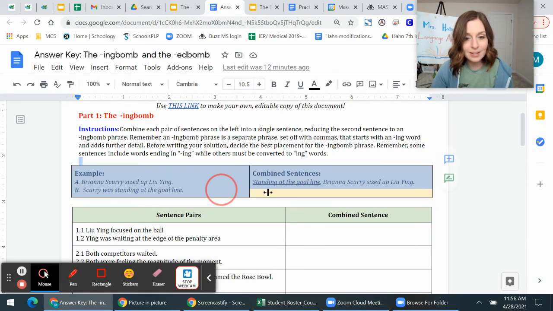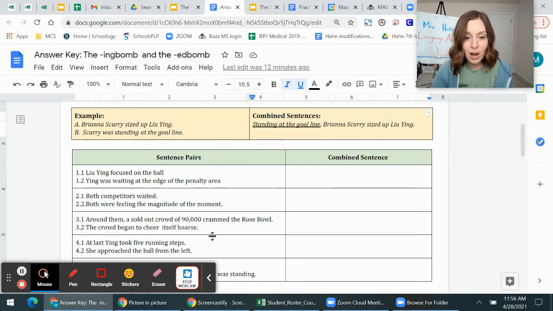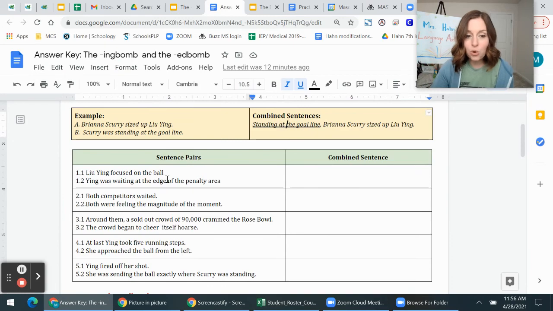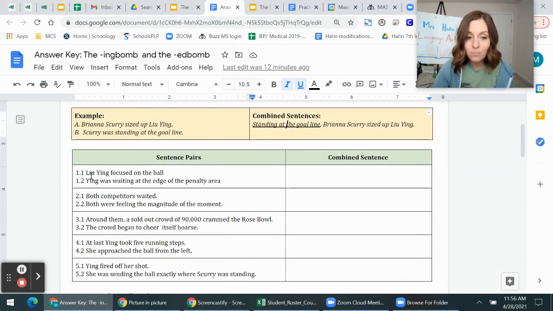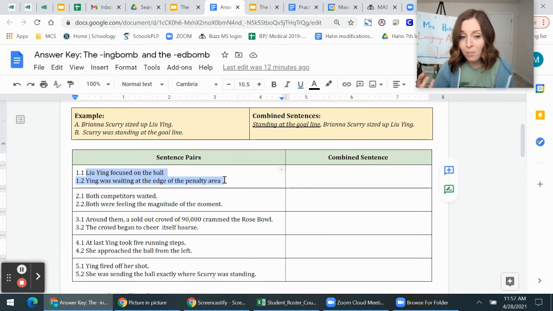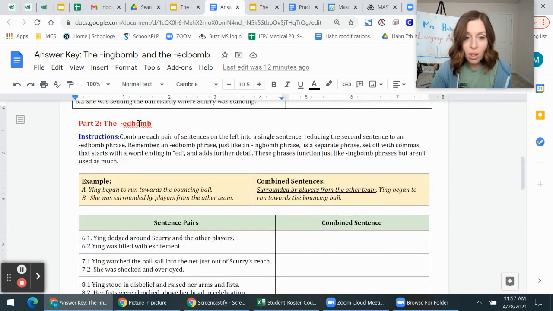So here's what the assignment looks like. You've already seen these examples. Basically, the first box has a group of sentences that you want to combine using the ing-bomb. So part 1 is practicing ing-bomb sentences. For each group, you want to put both sentences together, making one longer complex sentence. Remember, you need to use an ing-bomb phrase, so the second sentence typically will have an ing word to start your phrase.